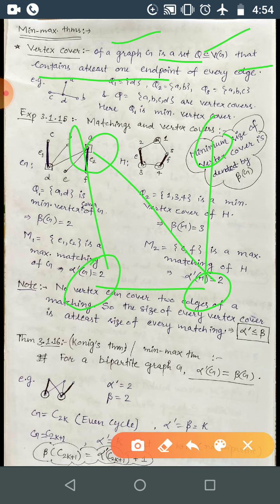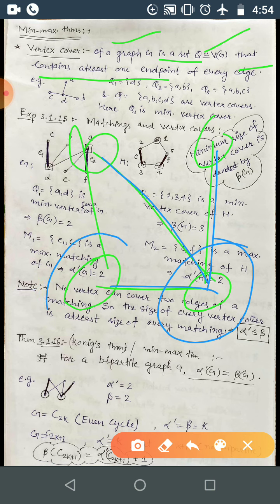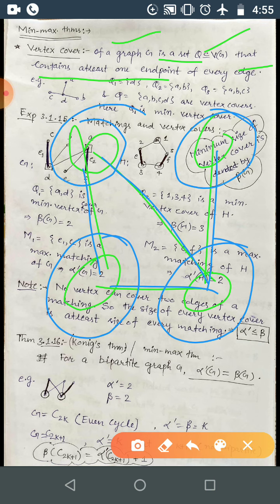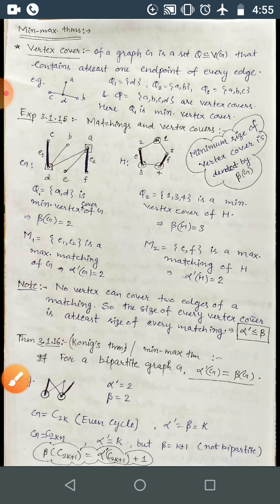Here, if I take this one, this covers 3 edges. So this vertex is covering this edge and this edge. Now with this edge left, you can take this vertex or this vertex, either one. So this one covers this and this, which are already covered. So all edges are covered by this. Now it's up to you whether you want to add this one and this one or not. At minimum, these two vertices are needed to cover all the edges. So this will form a minimum vertex cover. A minimum vertex cover is a vertex cover with minimum cardinality.